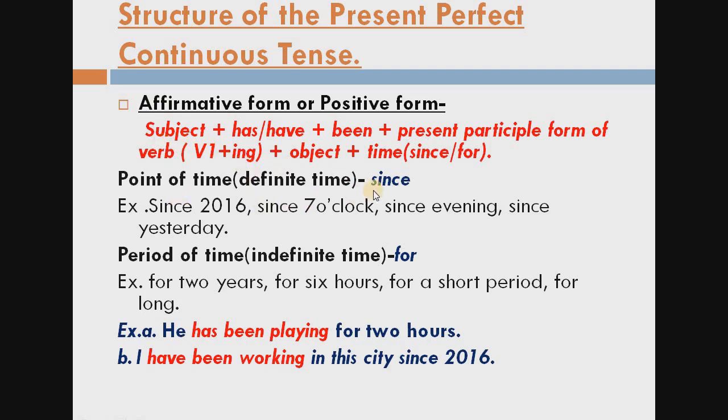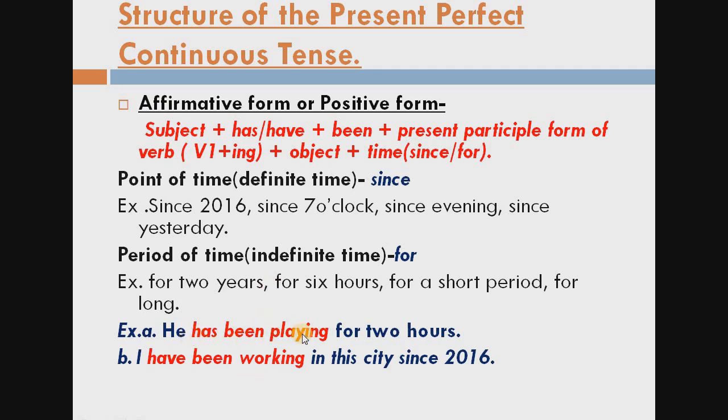Now I am telling you where you can use since and where you can use for. When you have a point of time, means you have to tell the definite time, then you use since. And for telling the period of time, means for the indefinite time, you have to use for. Like since 2016, since 7 o'clock, since evening, since yesterday. This is the definite time. But for the indefinite time, you use for 2 years, for 6 hours, for a short period of time, or for long.